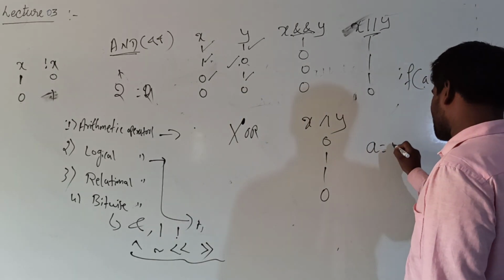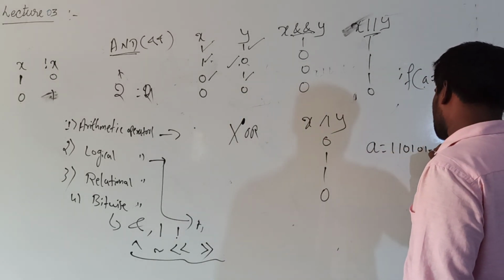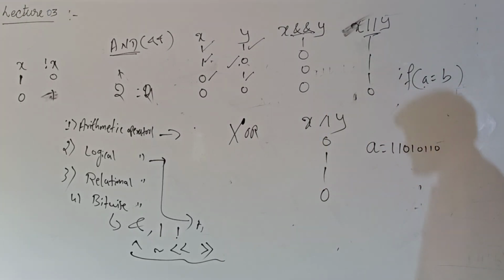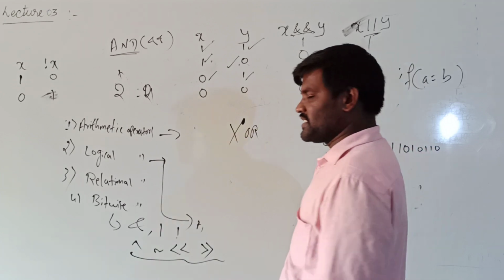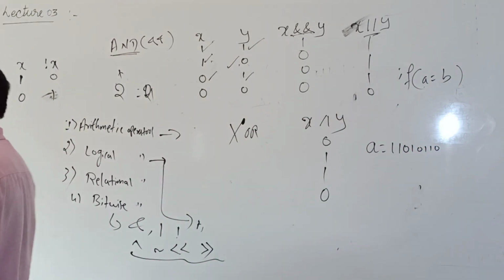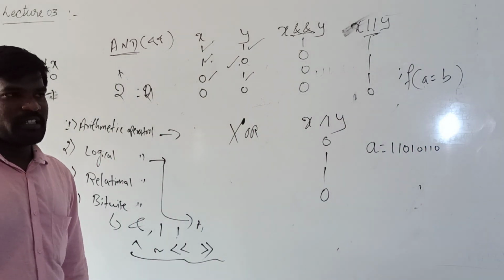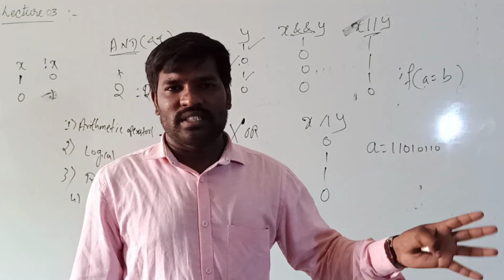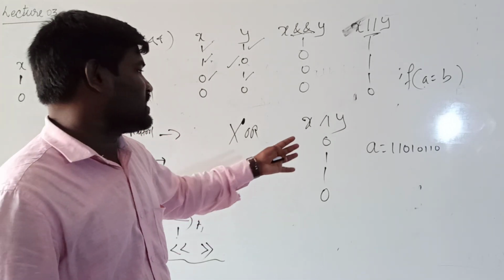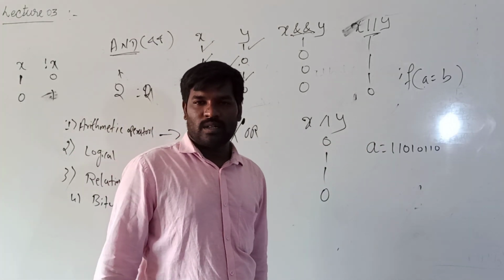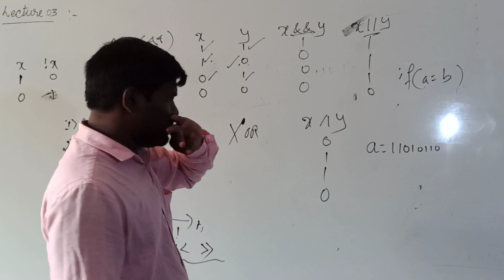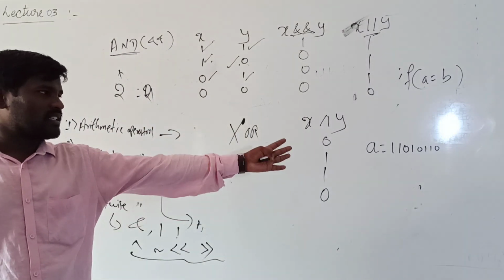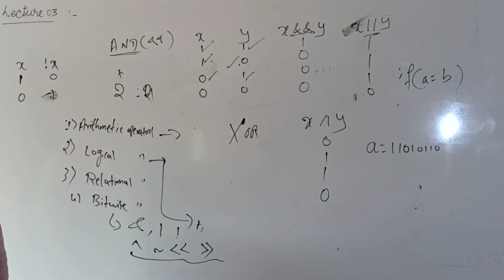For example, if I consider 1 1 0 1 0 1 1 0. See here, 8 digits are there. Why do we take 8 digits? Because 1 byte is equal to 8 bits, and 8 bits means 8 blocks. So in the computer, small numbers are always represented in 8 blocks. If it is an 8-bit machine, the numbers are represented in 8 bits.